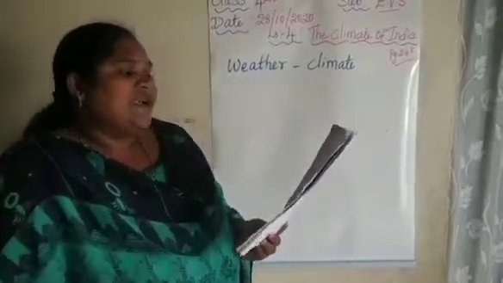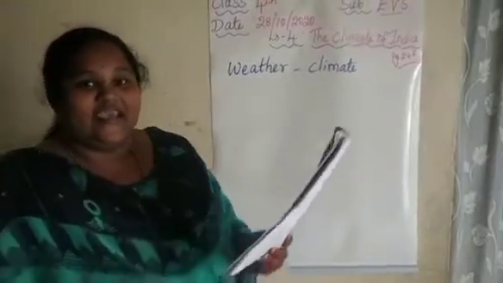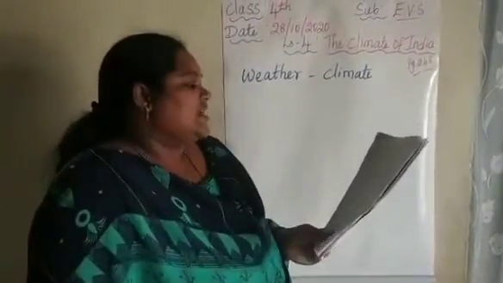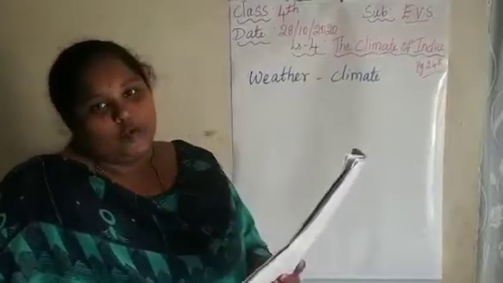India is a big country. The surface of the land is not uniform.